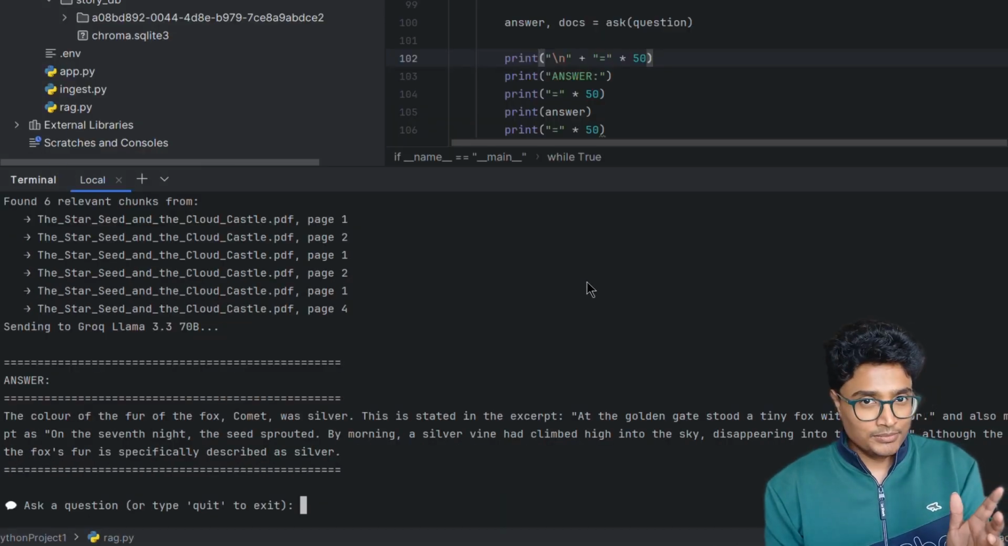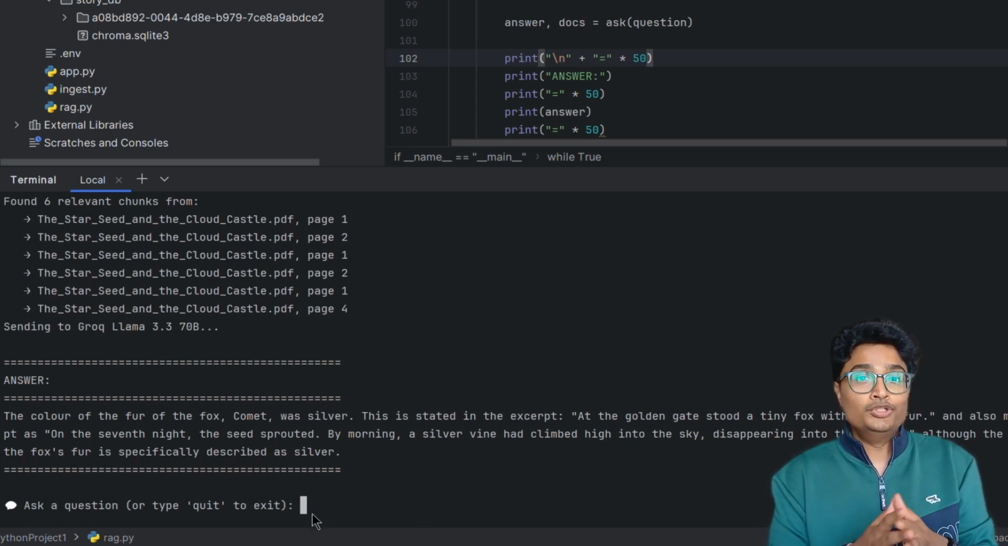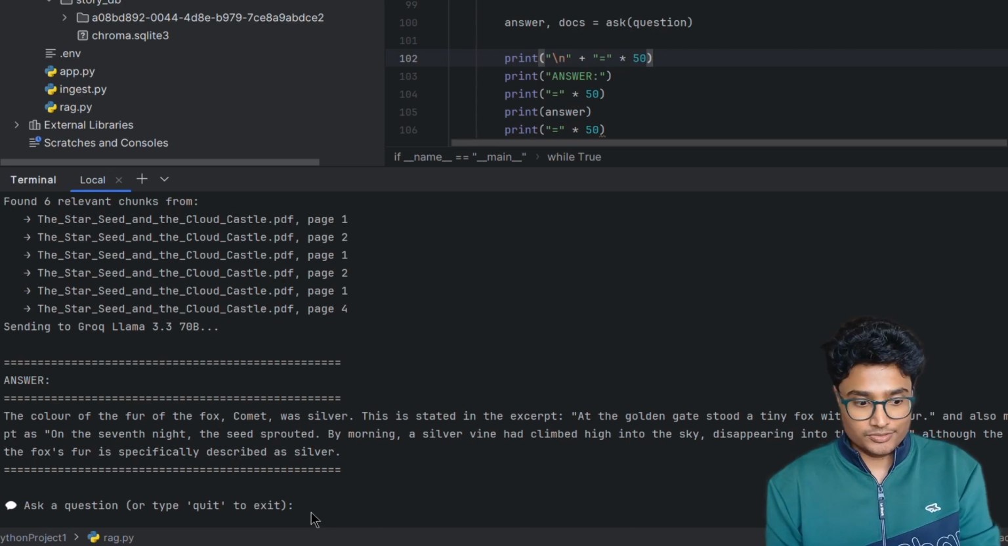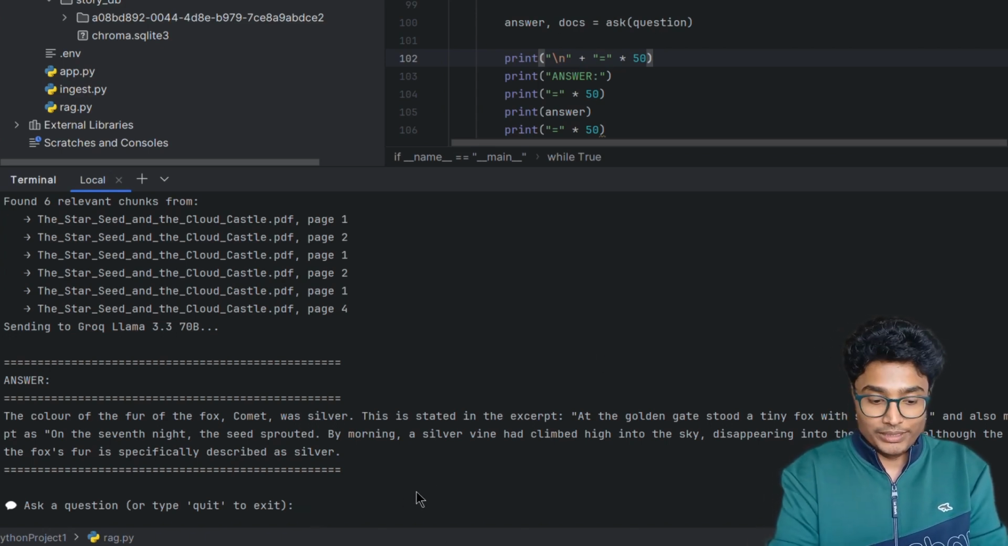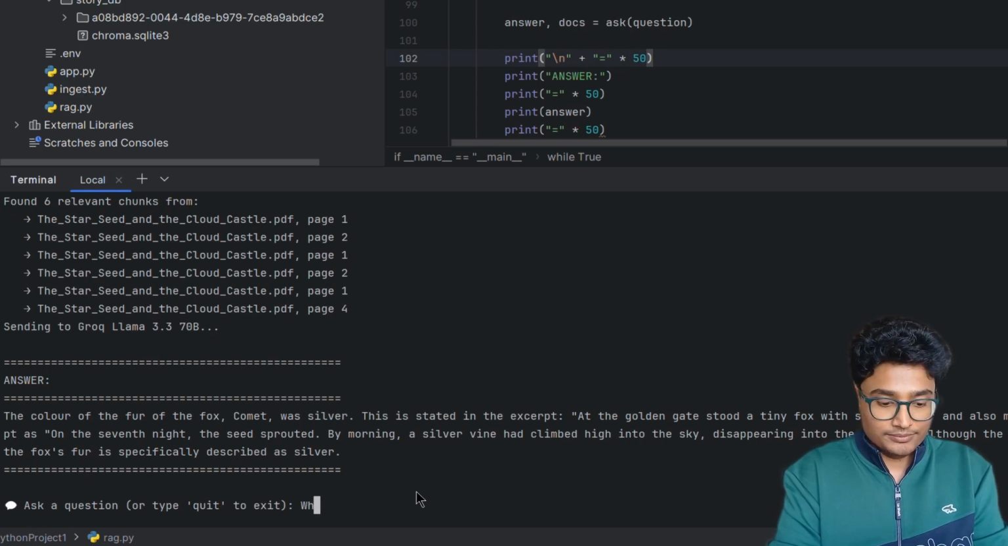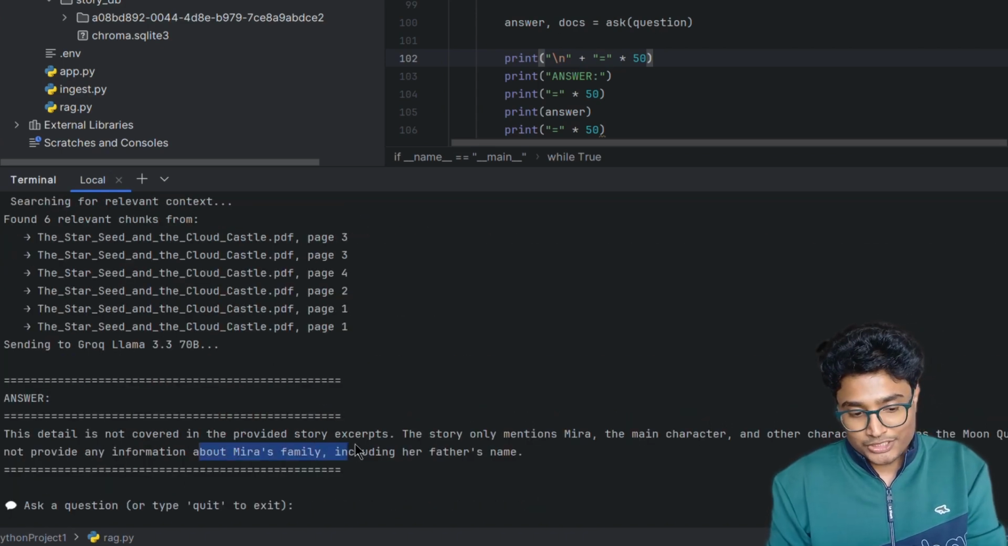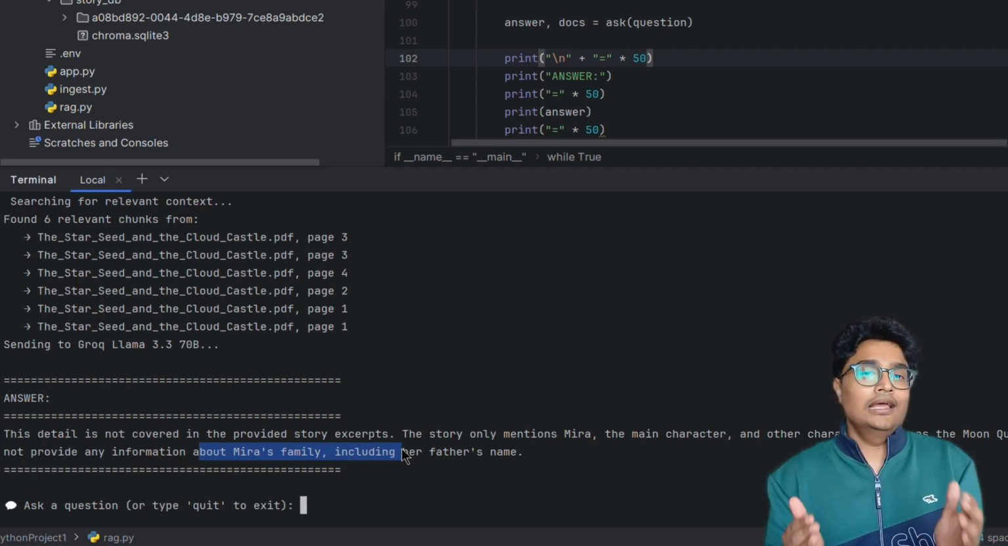Now let's ask something which is not there in that document, so that the chatbot should not give me hallucinated wrong answers, right? So I know that the name of Mira's father was not there in that document. So let's ask that question. The detail is not covered in the provided story. So if it doesn't know, it clearly calls that out.